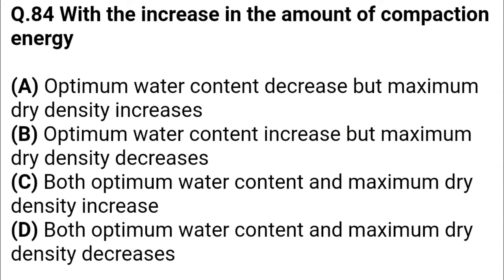With the increase in the amount of compaction energy. Option A, optimum water content decreases but maximum dry density increases. Option B, optimum water content increases but maximum dry density decreases. Option C, both optimum water content and maximum dry density increase. Option D, both optimum water content and maximum dry density increase. The correct answer is option A, optimum water content decreases but maximum dry density increases.